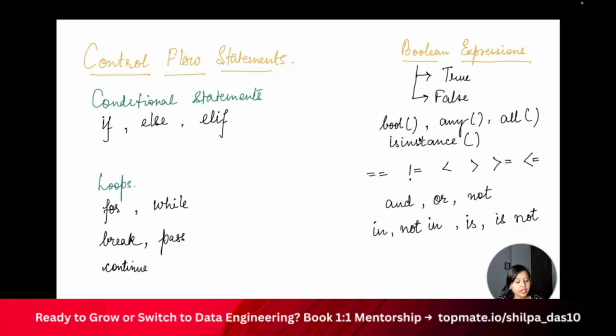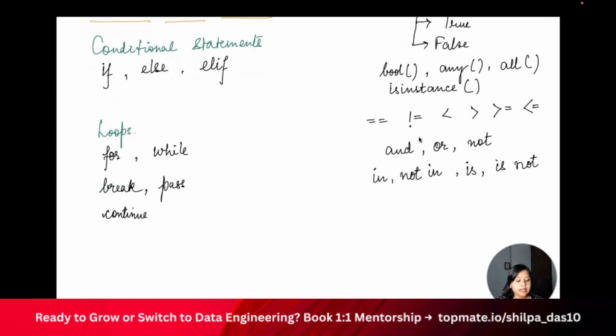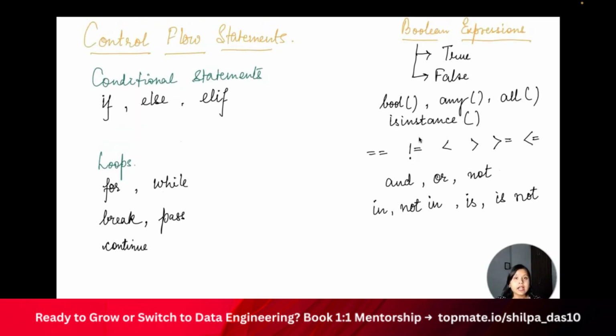So we have seen what the control flow statements are and what a Boolean expression is. We will be covering both in depth. So now let's go ahead to our next topic, that is and, or, and not. We have covered this much, so I will put in the i button what exactly we have covered, so that you can learn all the basic concepts of control flow statements and Boolean expressions.